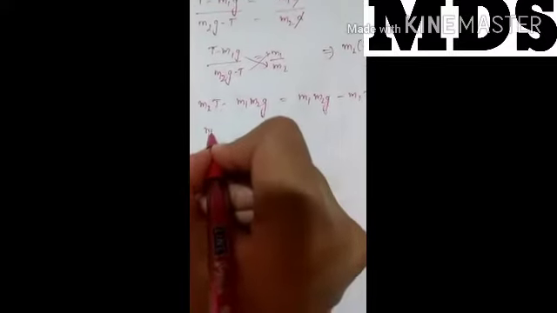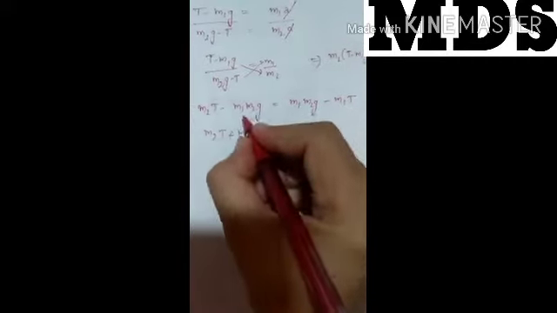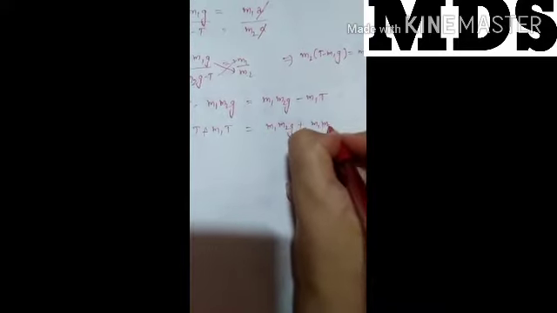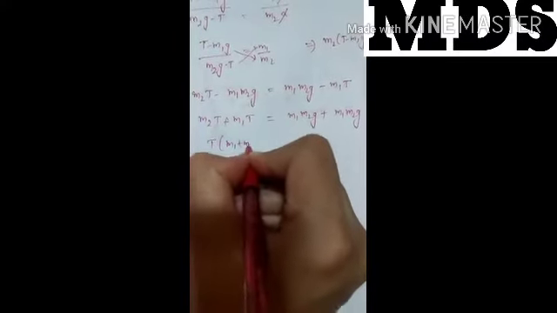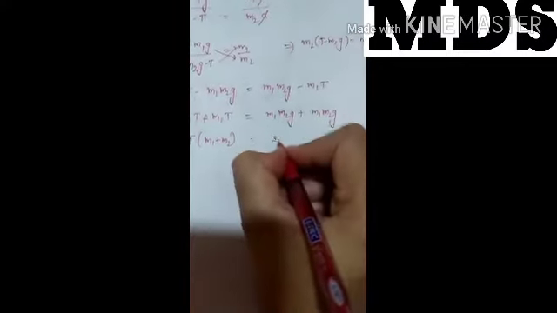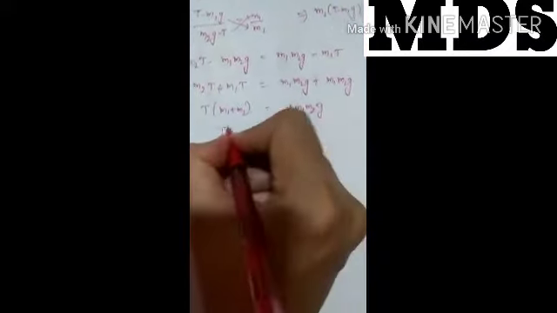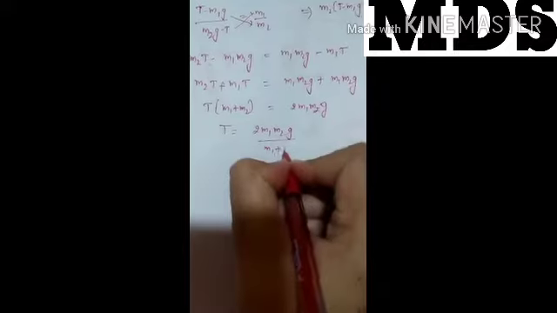We are finding the tension, so we will take the T terms to one side and the other terms to the other side. Then m1T will be positive on this side, and m1m2g on the other side. Then T is common: T times (m1 plus m2) equal to 2m1m2g. So T equals 2m1m2g divided by (m1 plus m2).